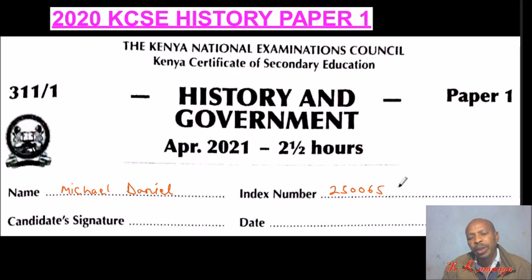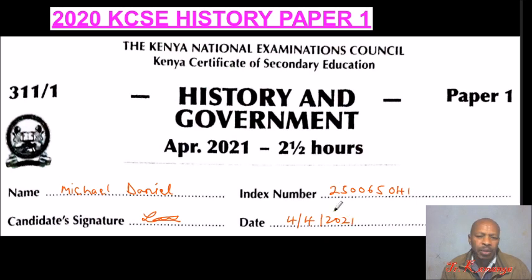That's the school code, normally displayed on the board. And then you have your index, for example, the 041. So that's your index, which you are given in your school. Then you sign here. And the date. The date, maybe it was done in 4th, just an example, 4th of April.